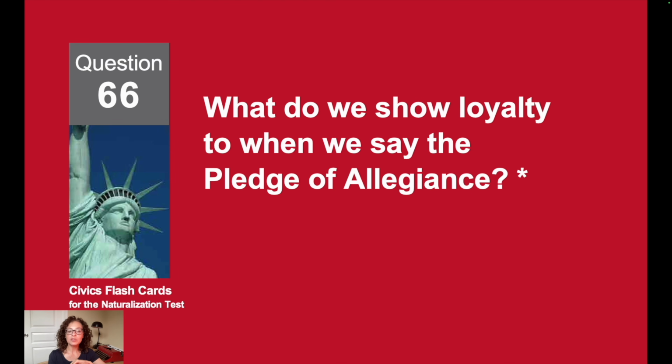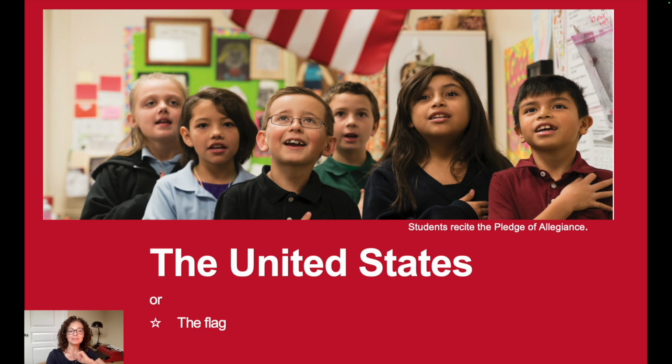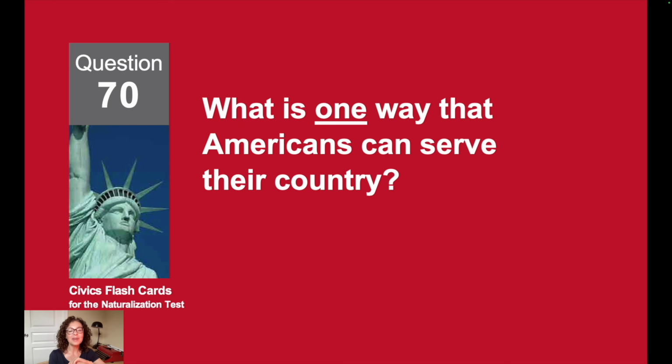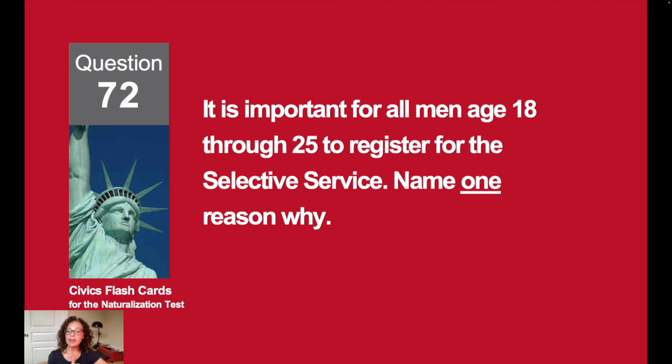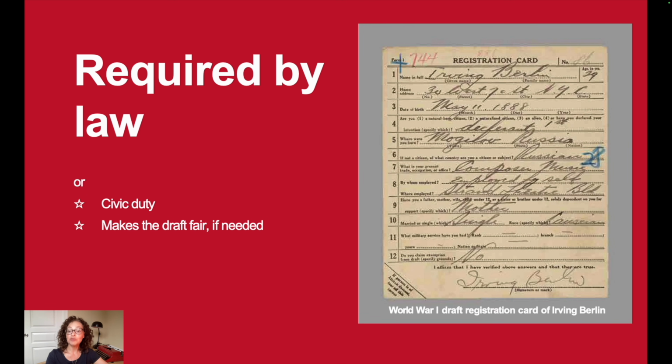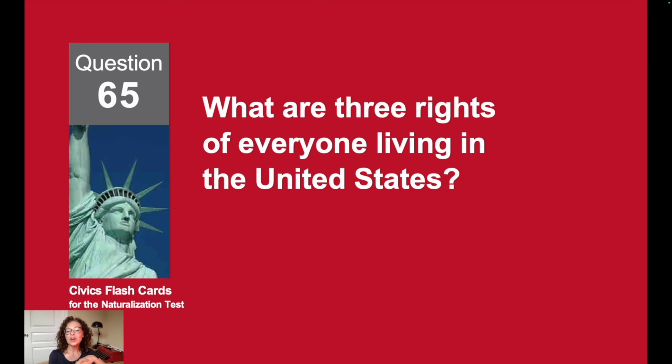What do we show loyalty to when we say the Pledge of Allegiance? The United States. What is one way that Americans can serve their country? Vote. It is important for all men age 18 through 25 to register for the Selective Service. Name one reason why. It's required by law.